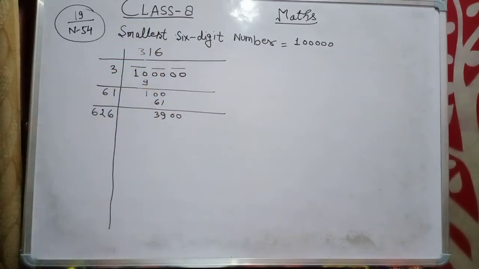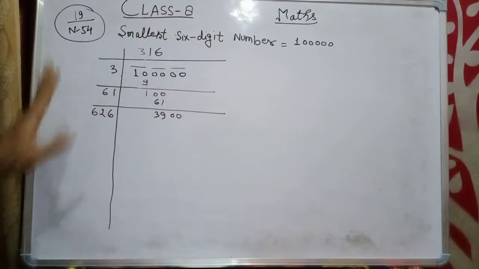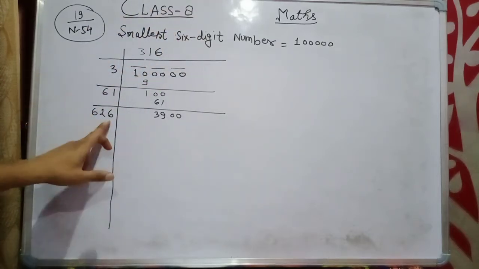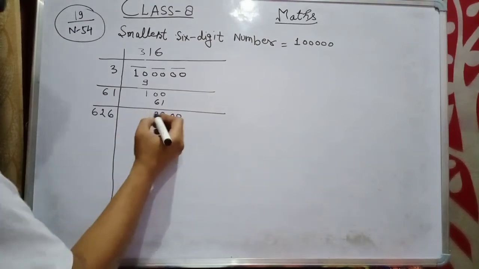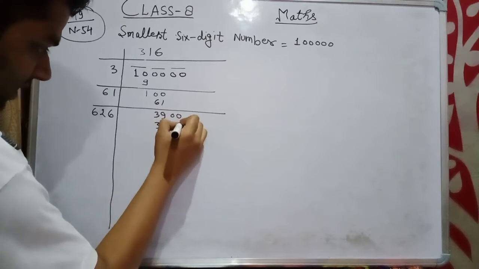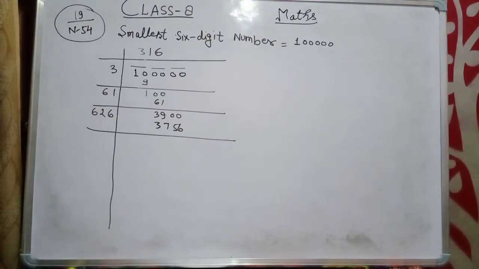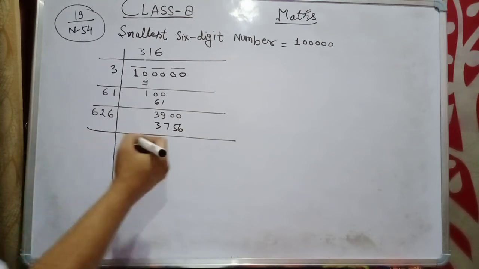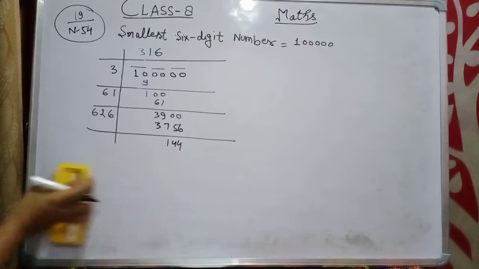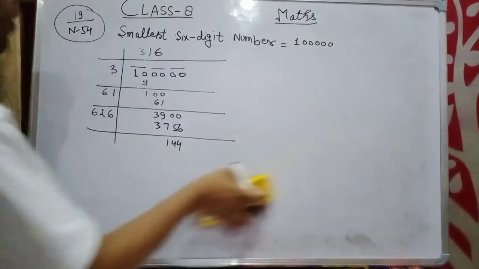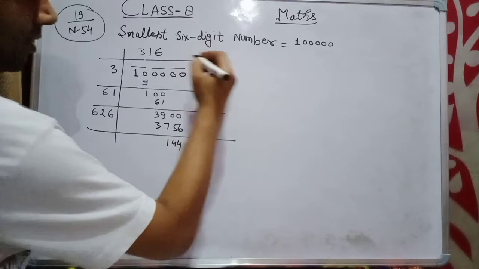For so many years I have been telling these questions in the classes, I just remember all the answers. So it will go by 6. Multiply 6 by 626, and then you will get 3756. Subtract. While you subtract it, it will come 1 4. Now stop. This is not the case of a decimal value.